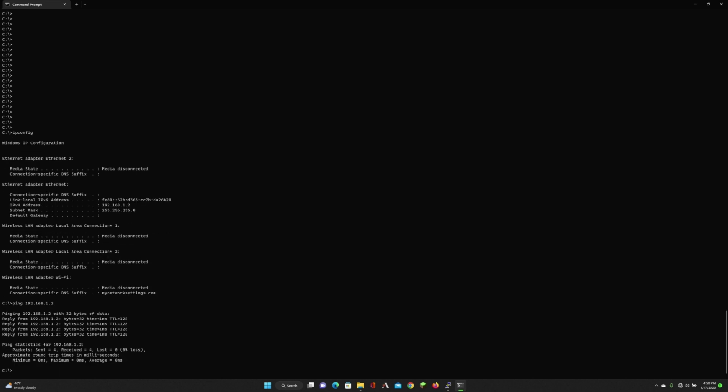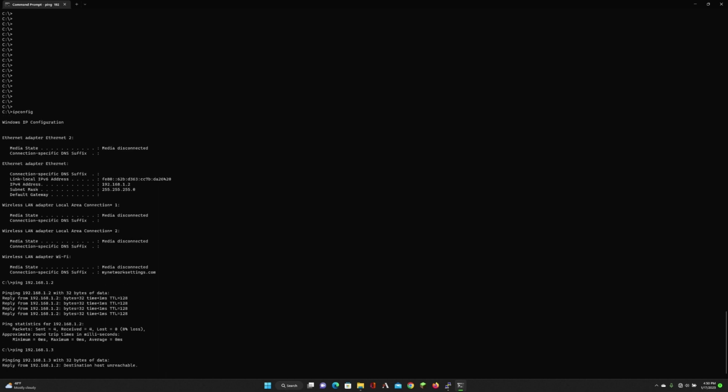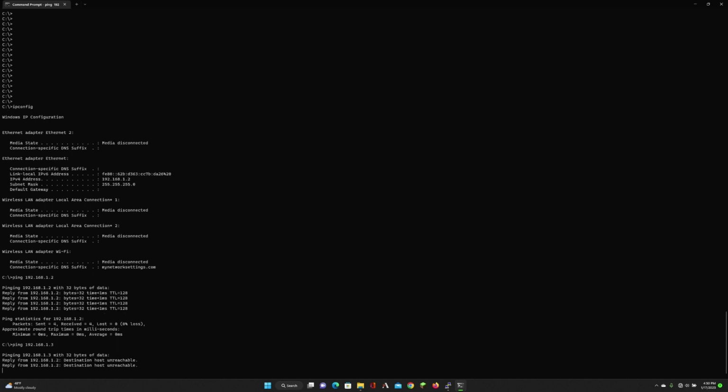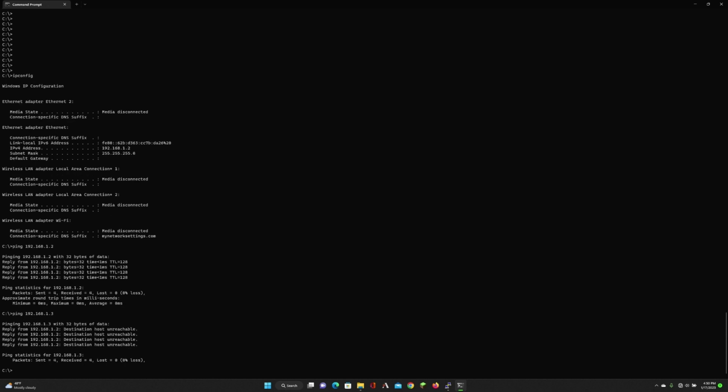So what I'm saying is that my NIC card is currently operational and is able to receive layer 3 packets. Now if I try and ping the other computer though, which will be .3 in this network, you'll see that I get a timeout or a destination host unreachable because essentially the layer 2 portion of this has not been set up yet. So what I'm going to do now is switch over to the Junos and start configuring there to get this up and running.